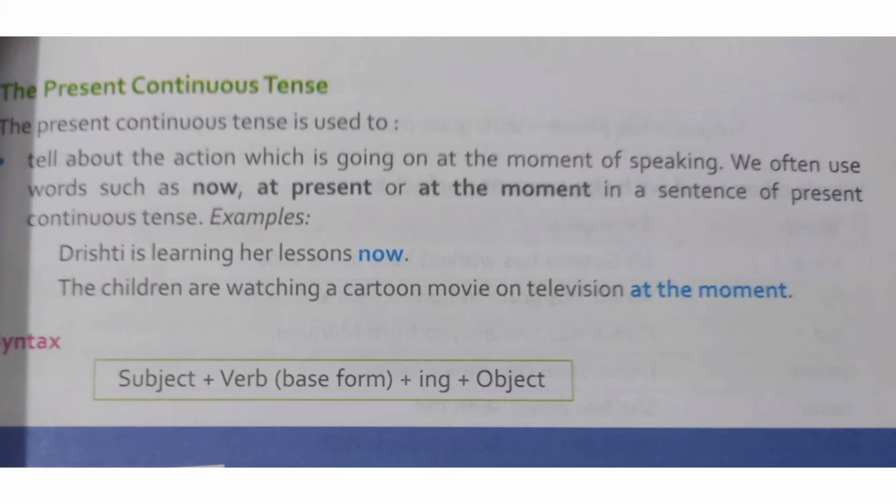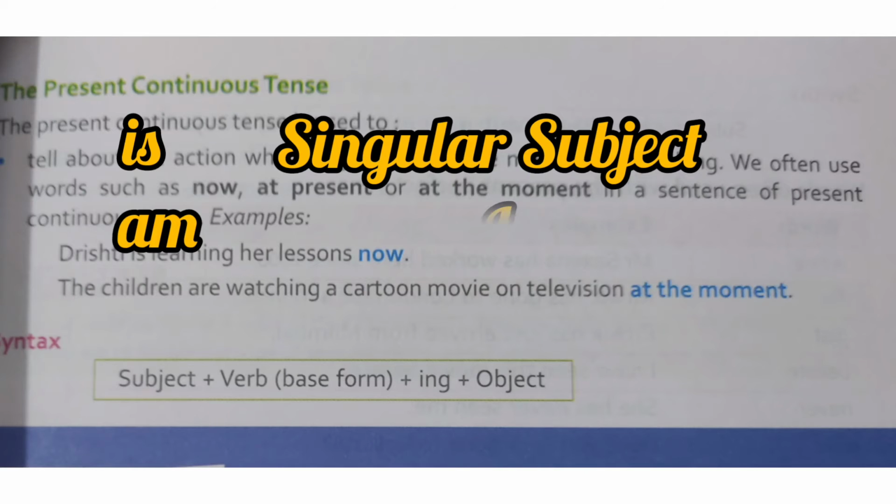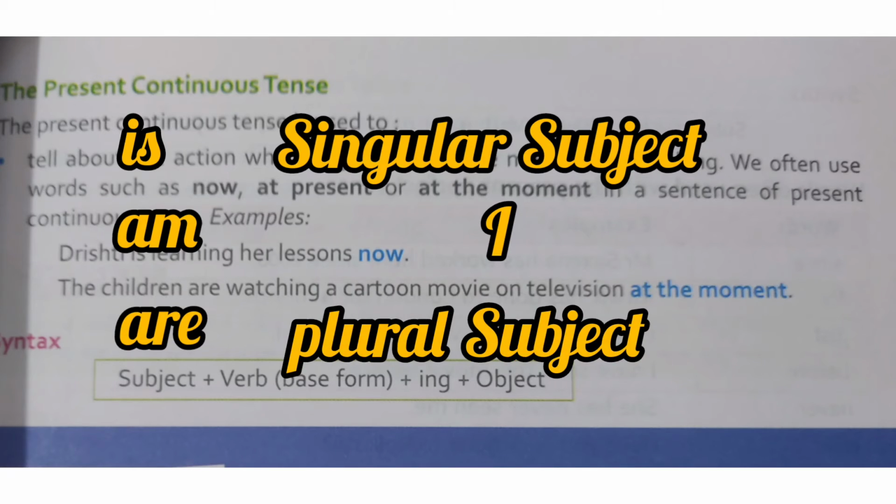So students, as I told you in the previous class, present continuous tense tells about the action which is going on at the moment of speaking. The sentence structure for present continuous tense is subject plus is, am, are plus verb plus ing plus object. So in a present continuous sentence, there is a subject with the helping verb is, am or are. Is is used with the singular subject, am is used with I, and are is used with the plural subject.